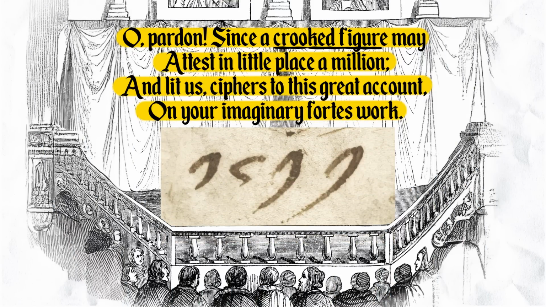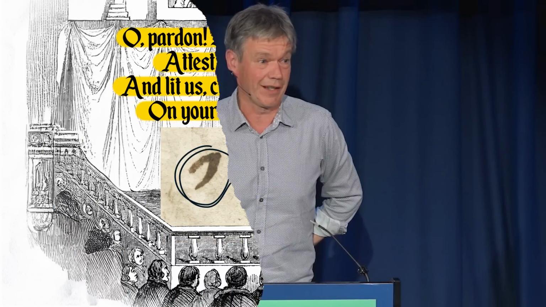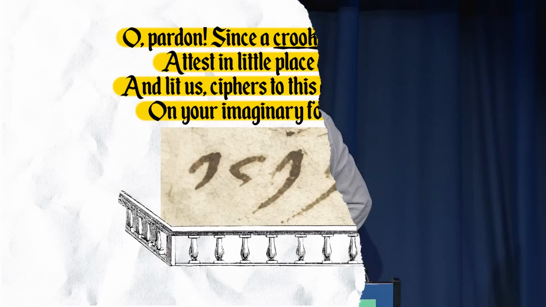Well, fortunately, Philip Henslowe to the rescue, because in 1599, when that play was first performed, Henslowe records things happening in 1599, and here is 1599. Let's look at that one. Numbers don't get much more crooked than that. So I have heard it debated whether the crooked figure is the 0 or the 1. I definitely fall in the camp of it's definitely the 1. It makes more sense to me.